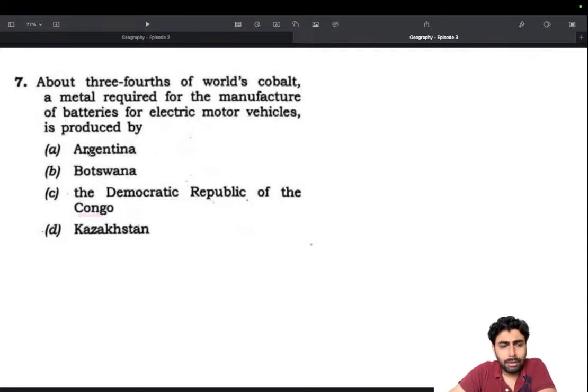Actually, it's a very common fact because we always come across these things, and this has been in the news because of the DRC Rwanda conflict, the M23 rebels and the whole genocide happening there. The reason why the DRC is being targeted is because of its cobalt deposit. So that fact I knew. I'm saying that if you didn't know about it, you could arrive at this at 50-50.